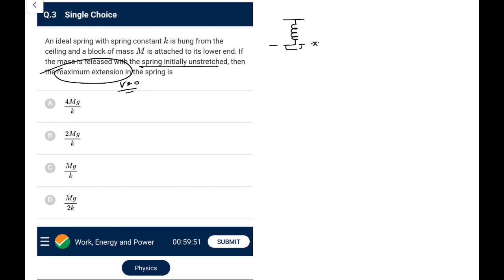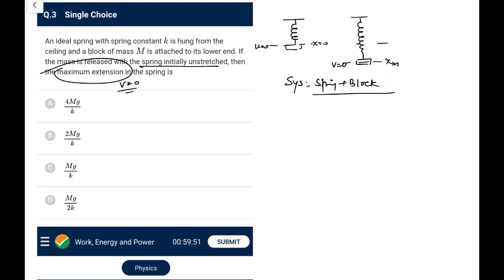Let's call this x equal to 0, and take the instant when it is maximally elongated, and let's say this gap is x max. Here the initial speed was 0, and at maximum extension also the speed is 0, because if speed was there, it would go further downwards. So from here to here, I take the system as spring plus block.